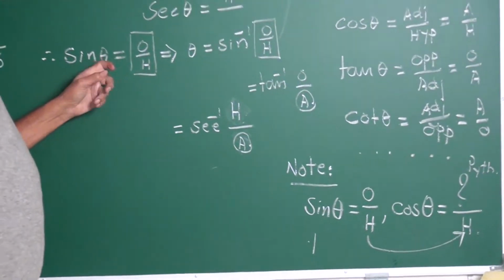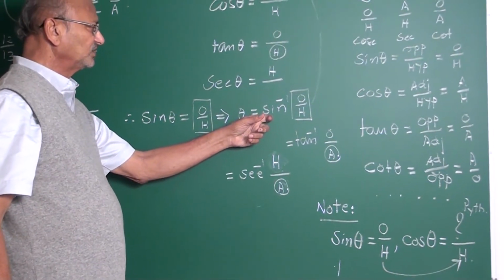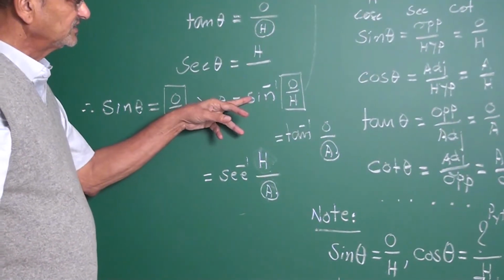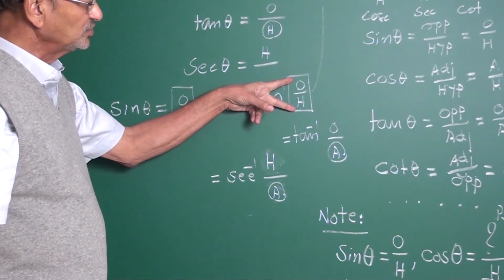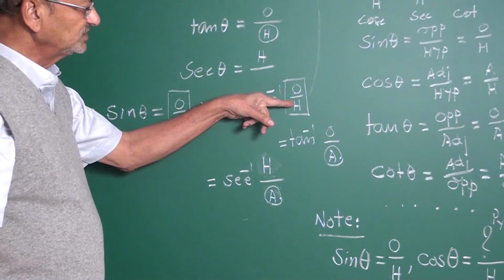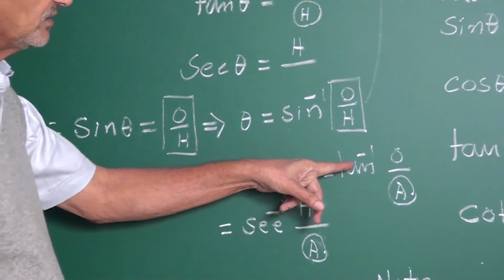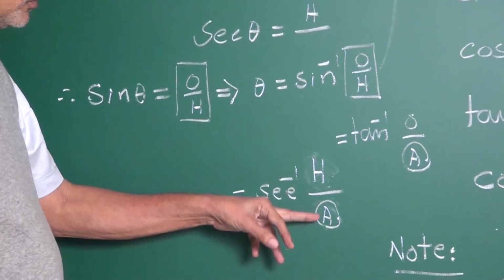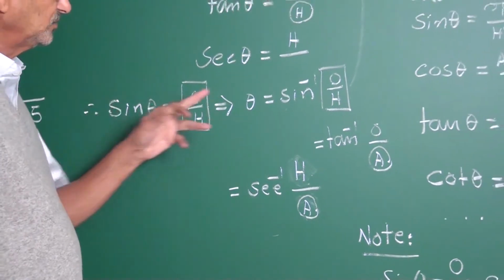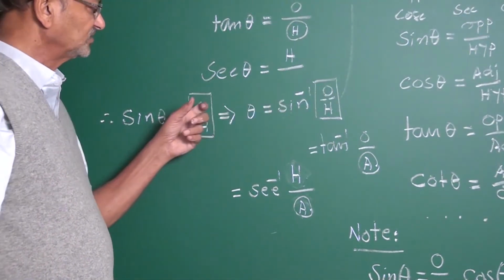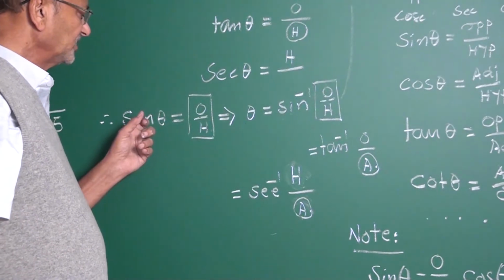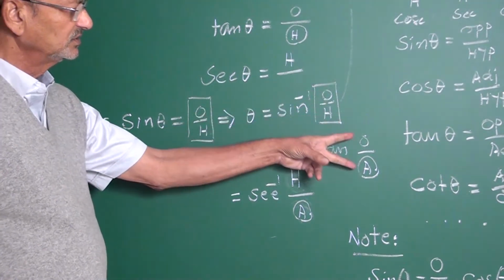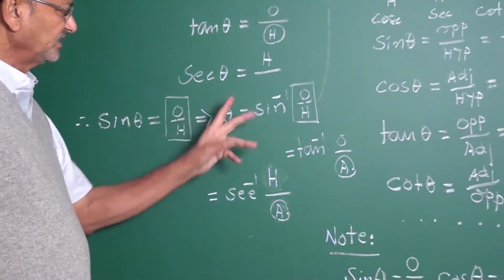Sin theta is O by H. What is theta? Sin inverse O by H. In sin theta also same ratio, opposite upon hypotenuse. Even in sin inverse, this is opposite side, this is hypotenuse. If it is tan inverse, opposite side upon adjacent. If it is sec inverse, hypotenuse upon adjacent. Remember, my friends, sin to sin inverse, the ratio of the sides are same as in case of trigonometric ratios, same as in case of inverse trigonometric ratios.